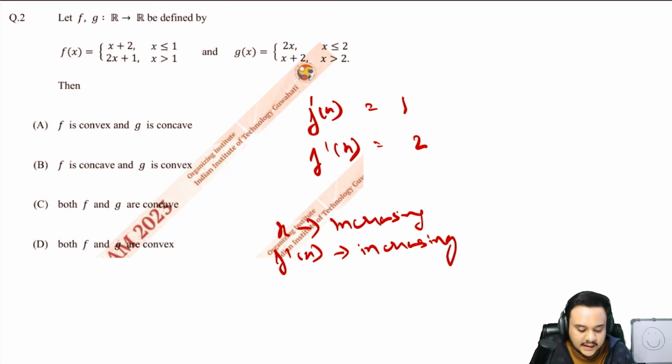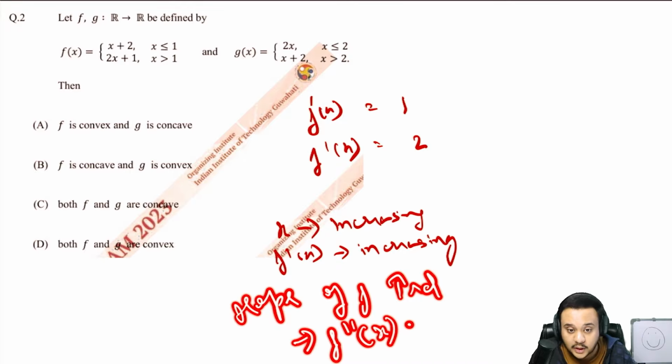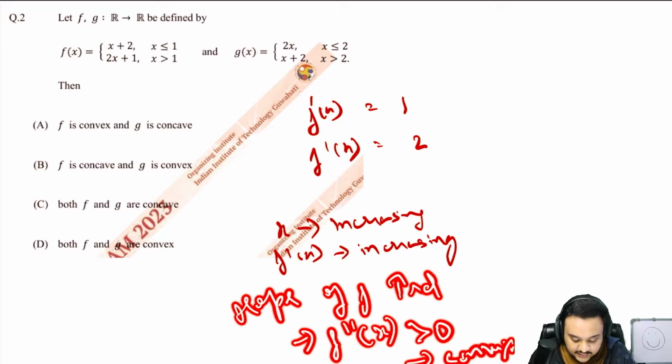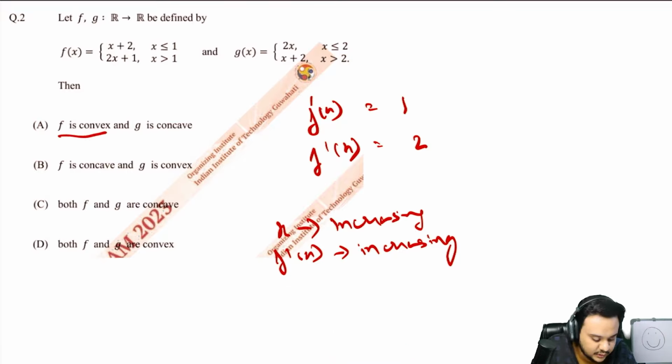So you can say that your slope is an increasing function. The slope of f increased. This just means that f double dash x, or slope of f, is greater than 0. It means that it is convex. It is an increasing function. All right, so you can say that f is convex, or either this is right or this is right. So you can eliminate these two.